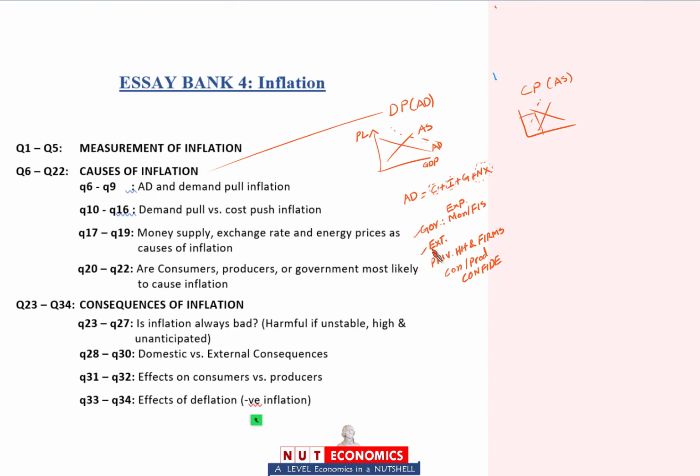So one thing you have to remember is how these different players in the macro economy can be a source of increased aggregate demand. And similarly, in terms of cost push inflation, yes, the basic theoretical idea is aggregate supply decreases. Why may that happen? That may happen because of increases in cost of production in the country, which in turn can be because of exchange rate depreciation, because of global oil or global energy prices.